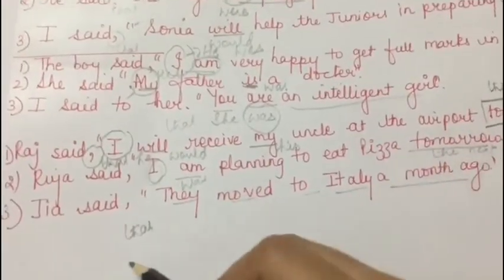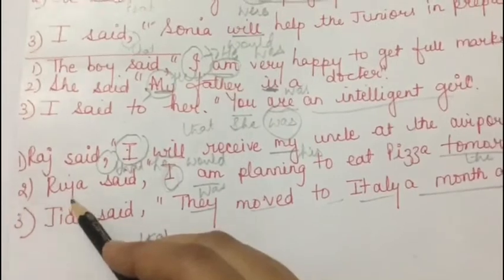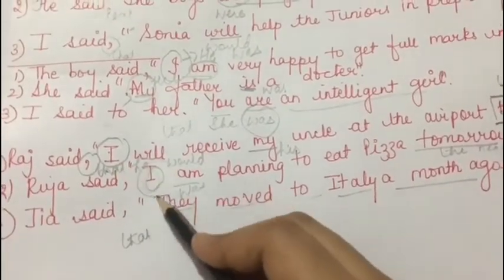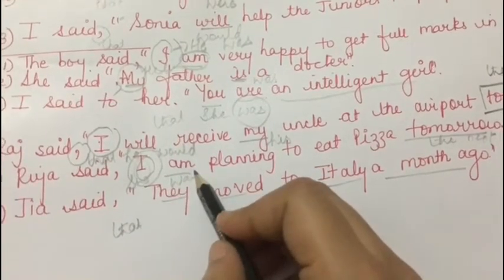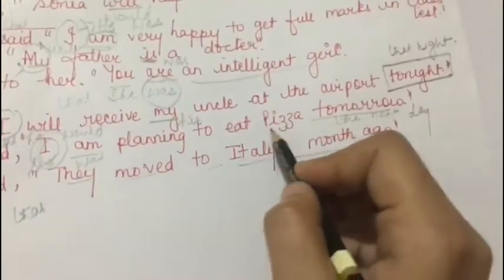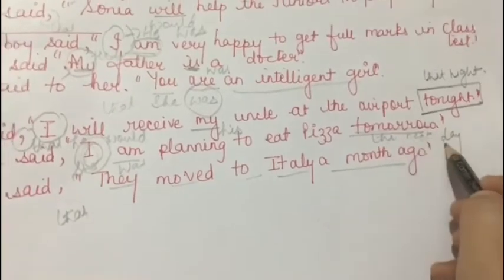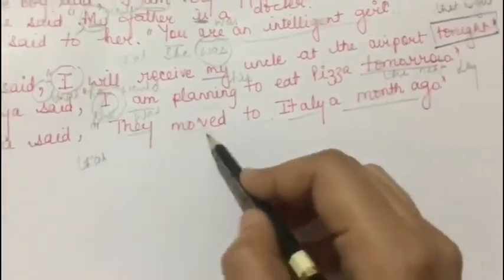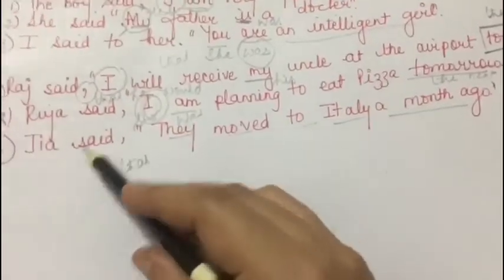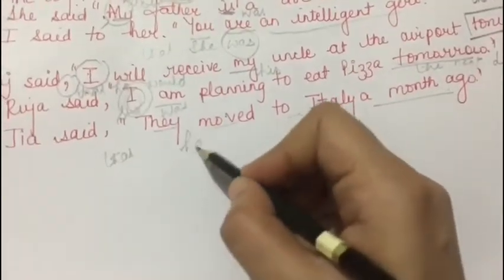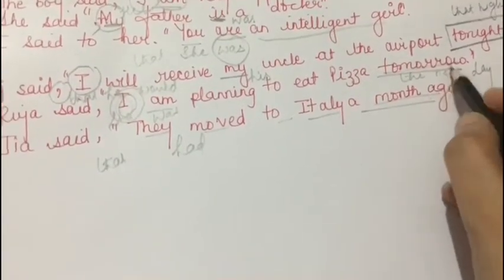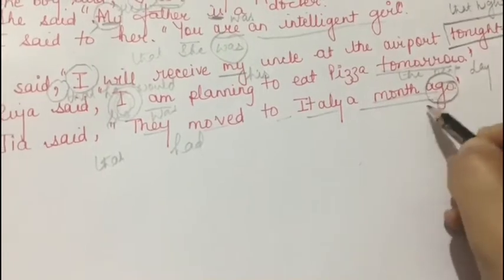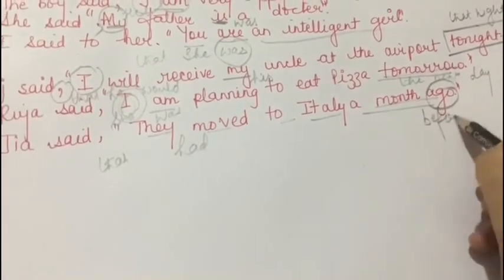Next, your sentence is, Ria said, "I am planning to eat pizza tomorrow." Now we have to convert the sentence and it will be, Ria said that, I will get converted into she. Am will get converted into was. Planning to eat pizza tomorrow will get converted into the next day. Next sentence, Gia said, "They moved to Italy a month ago." So Gia said that they had moved to Italy a month ago. A month ago, here this word ago will get converted into before.